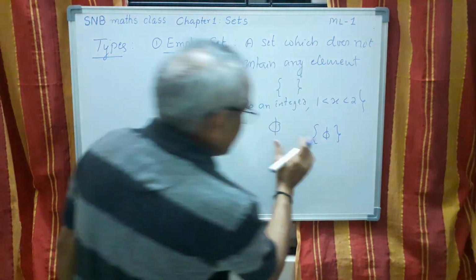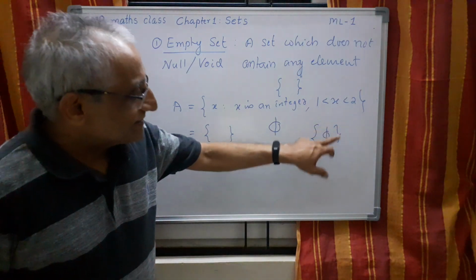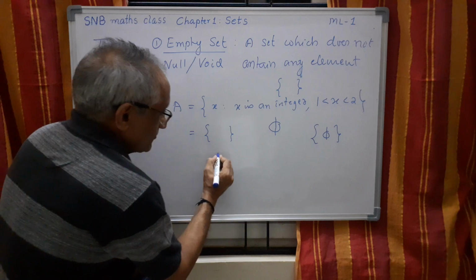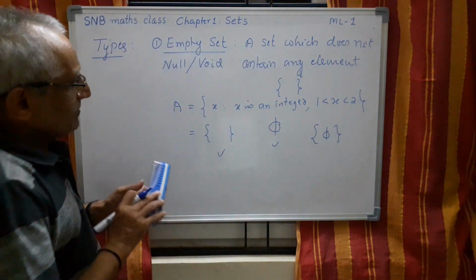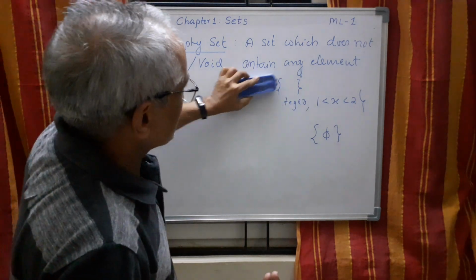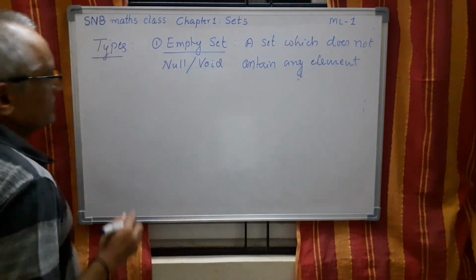This is wrong. Remember, this is a set which contains phi. It is not empty. So either you should use this one or you should use this. So this is the meaning of empty set. It's very simple: a set which does not contain any element.